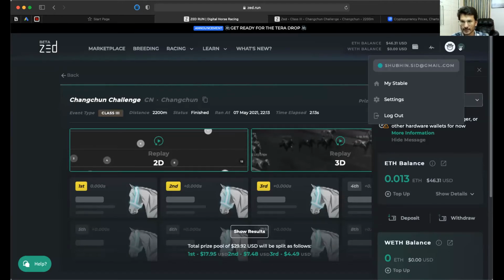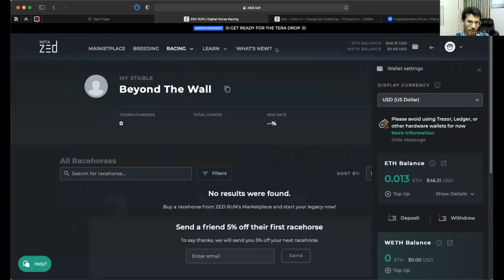Yes, sir, it's interesting. So this is my stable. It is called Beyond the Wall. Whenever I buy the horses, they'll come here. A horse is a breeding NFT. That means it's got a life, and I particularly don't know how this works, but I'm just betting on it. I buy a horse for, let's say, $100. So I'm transferring $400, $500 here. I will buy a horse for $100, $150 or $200, and then make that horse run in races.